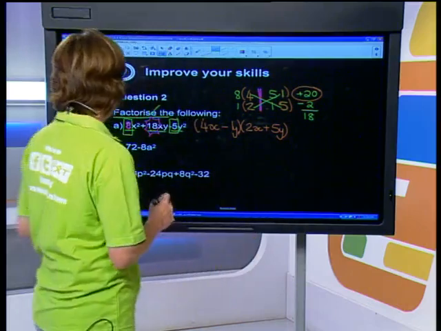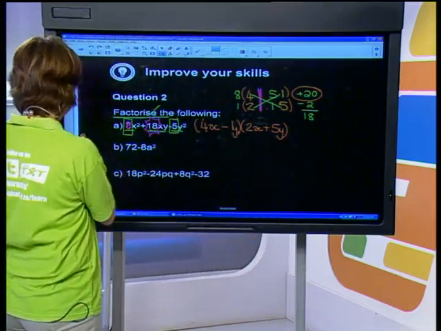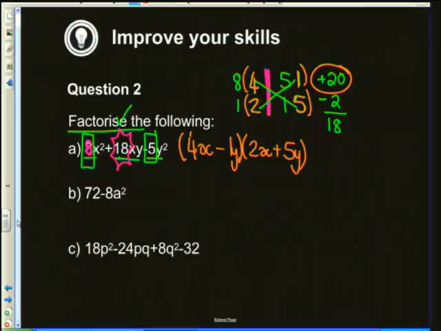Thanks, Queen. Okay, so we were just working on some factorizing, so let me do one more example of that, and then let's get on to some fractions. Okay. Let's look at question B. We're being asked to factorize 72 minus 8a squared. So go through your checklist. Do I have a highest common factor? Well, in this case, yes, I do.